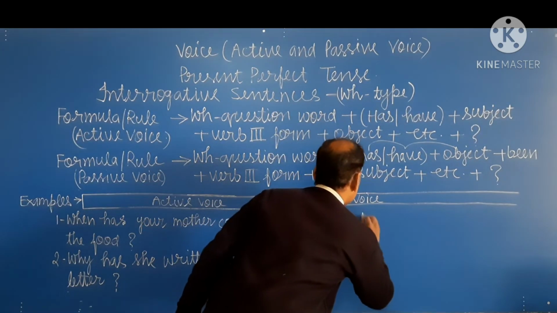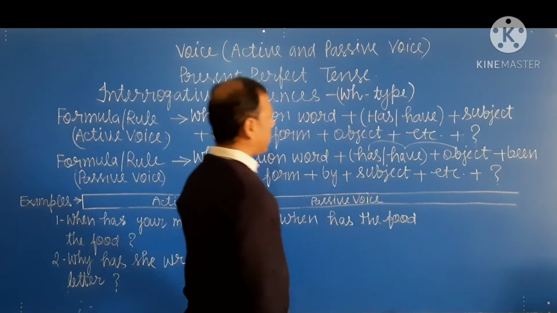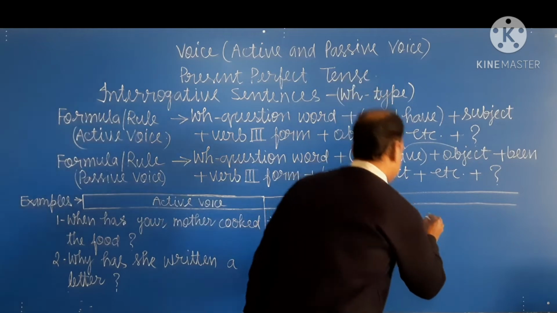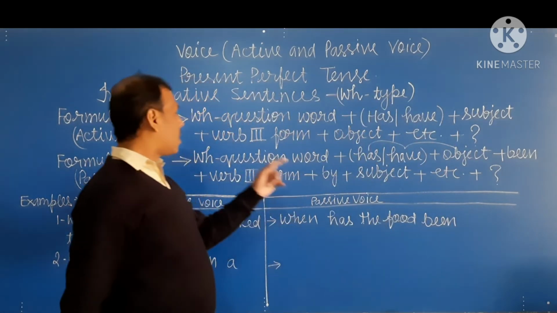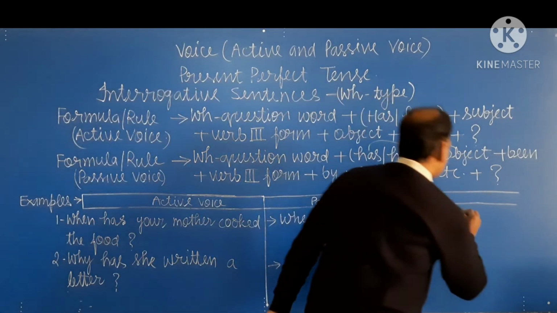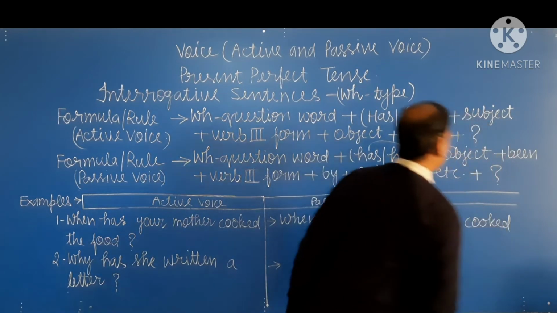When has the food, and after the object we write been. Then the third form of the verb. The third form of the verb is cooked. So here we write cooked.